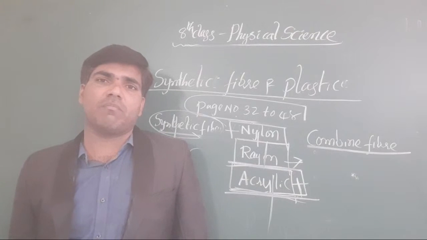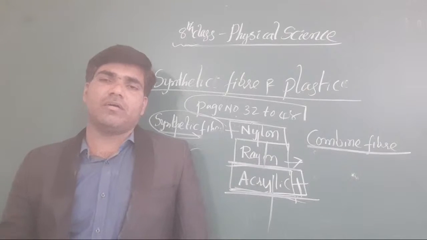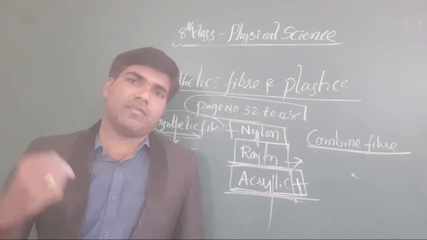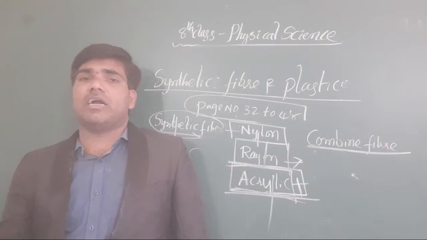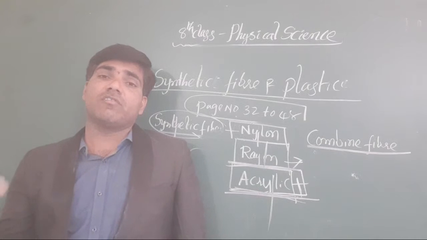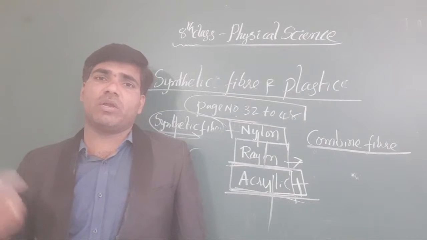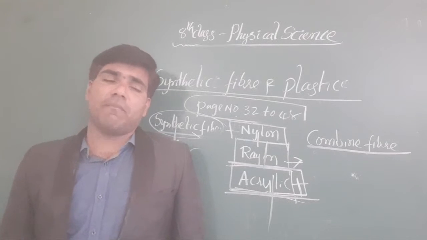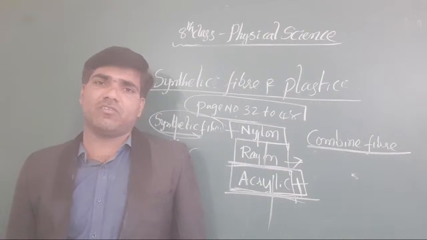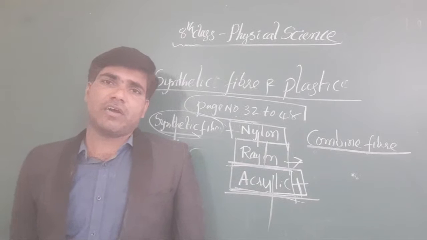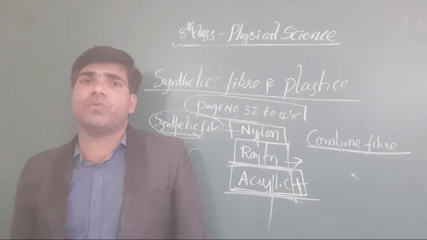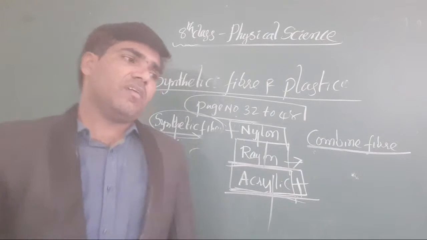What is a combined fiber? We combine one fiber with another fiber. We combine natural fiber with another artificial fiber. It looks like another fiber, and that is what is called a combined fiber. The combined fiber contains both properties. Both properties. Okay, like terry cotton or terry wool.